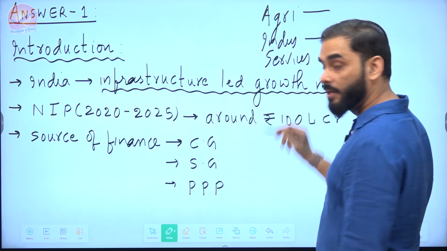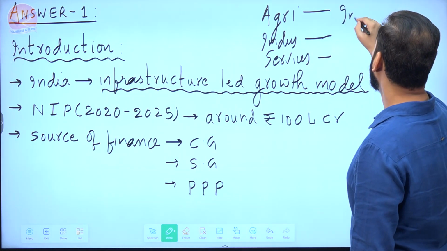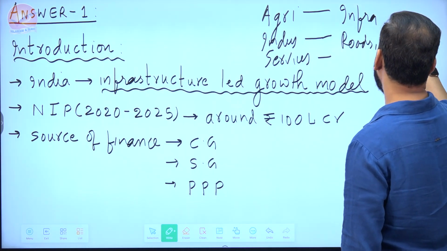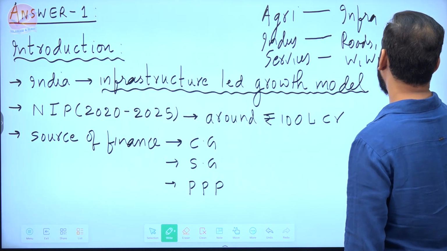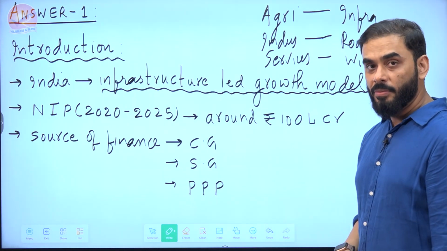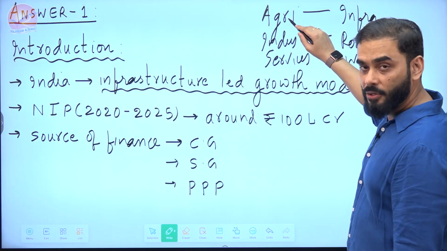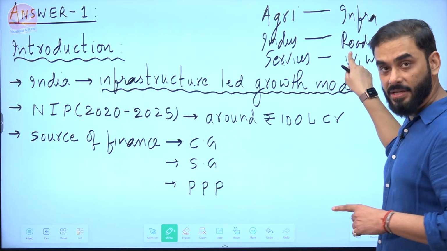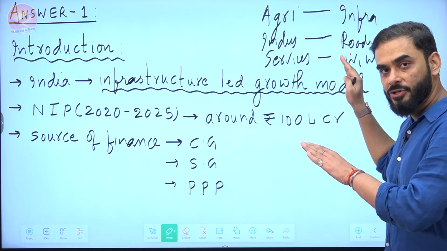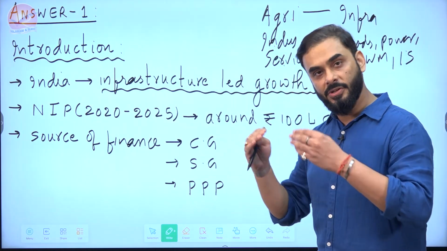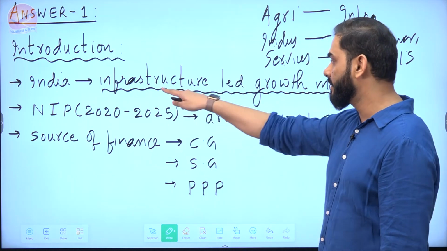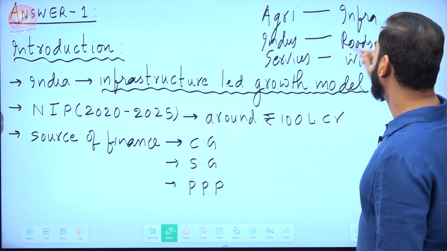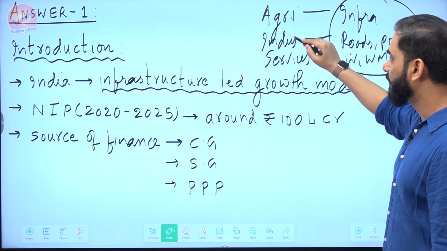industry and services, these three things, the Government of India is saying we will create basic infrastructure like roads, electricity, water, waste management, irrigation system. So the Government of India is saying that to develop the agricultural sector, industrial sector and service sector, our approach will be to provide them basic infrastructure. With basic infrastructure, agriculture, industry and service sector will develop. This is our model, the infrastructure-led growth model, which means our focus is going to be on the creation of infrastructure for these sectors.